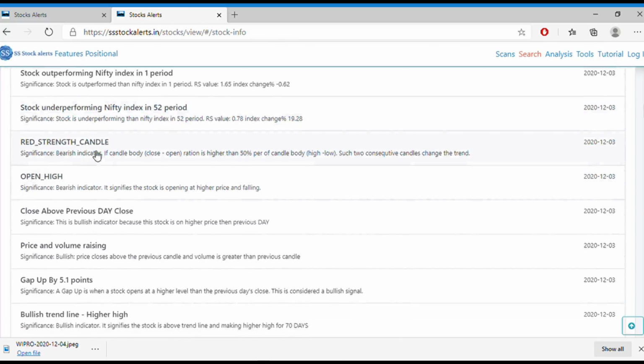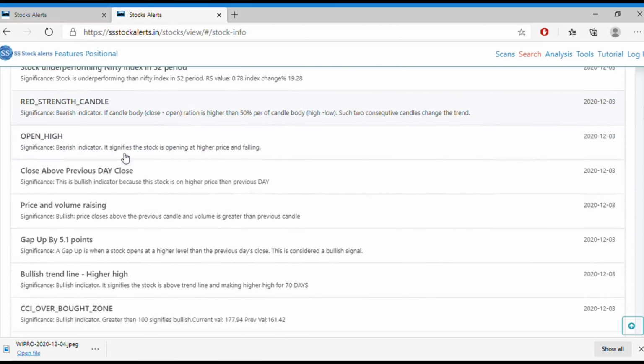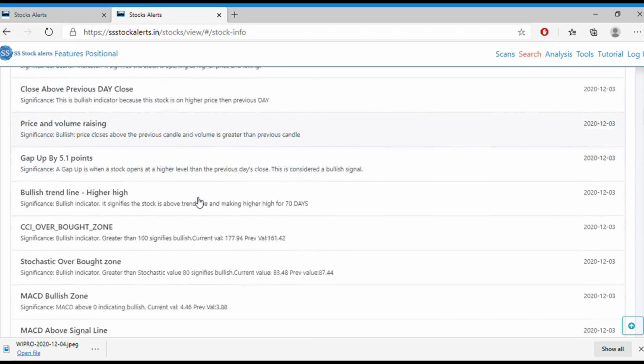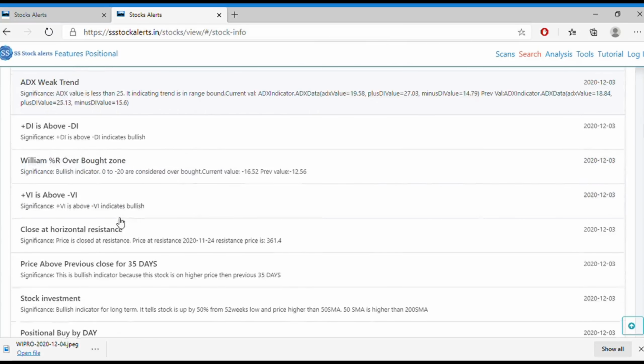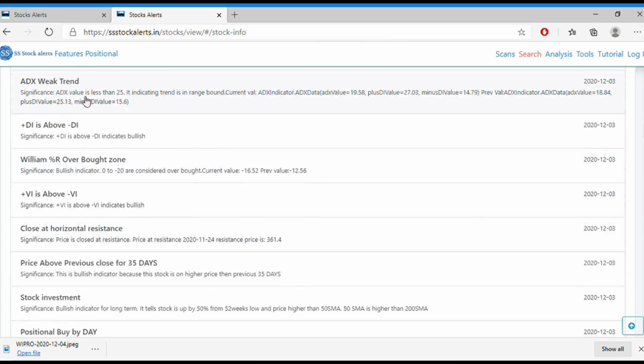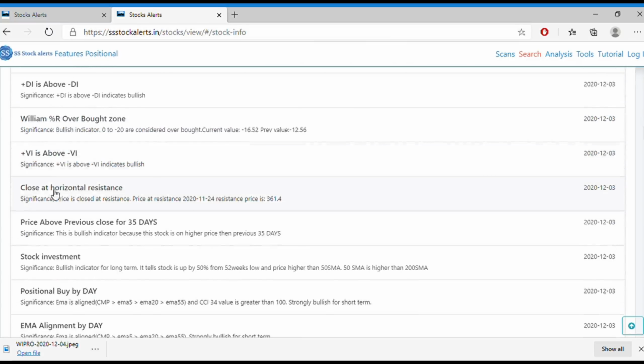And it formed a red candle yesterday, and it closed above the previous day close. And you can see the CCI overbought zone, MACD zone, and ADX is in a weak trend. It is not in a good trend currently. And currently the price is at resistance. You can see it closed at resistance, and the price is above the last 35 days high. Like yesterday, the price is above the last 35 days' price.